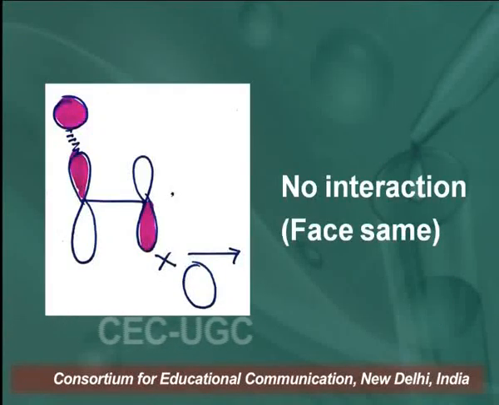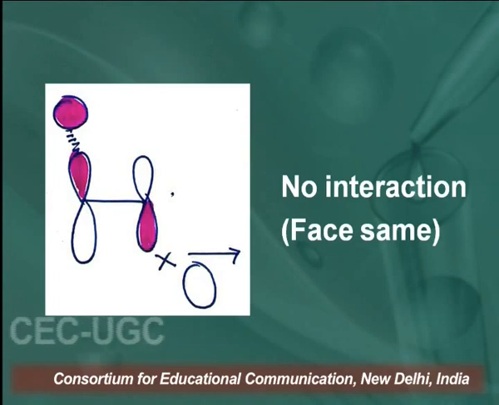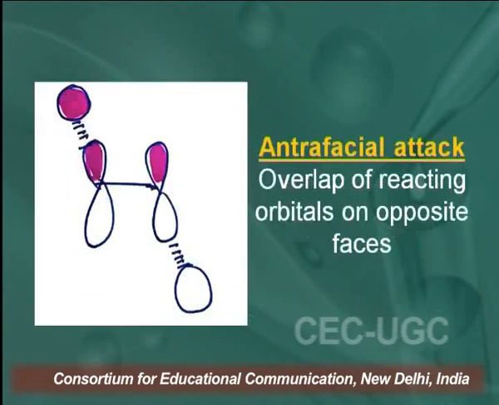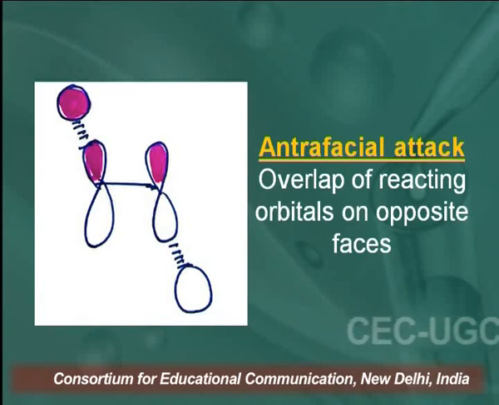But in this slide you can see the p orbitals have opposite phase. So in one phase the interaction takes place, but in the opposite phase there is no interaction. Learners, if the opposite phases interact, in that case the bonding interaction is called antarafacial reaction or antarafacial attack.